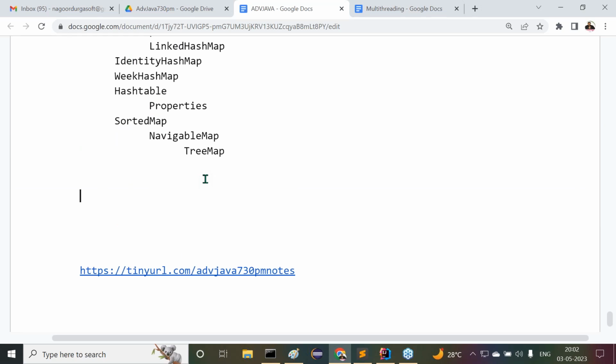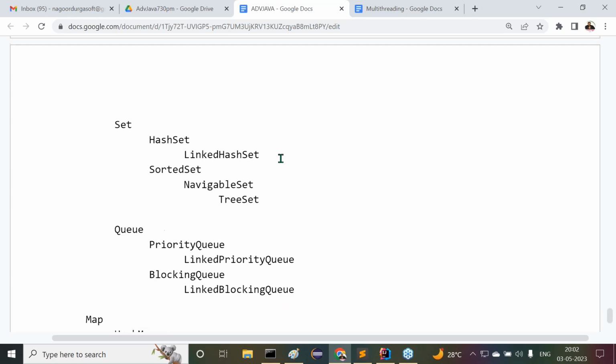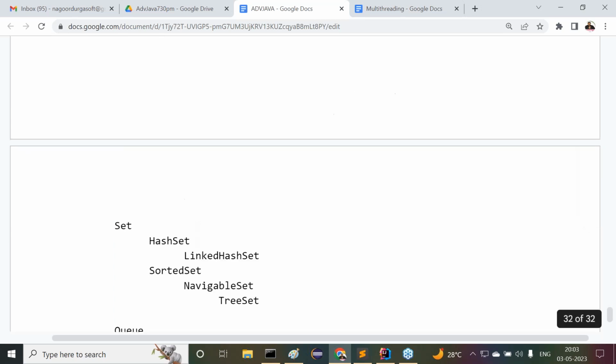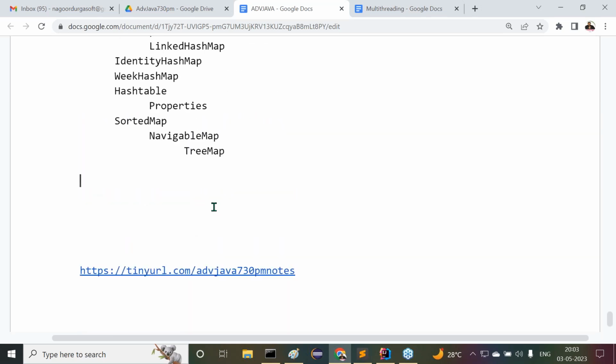Here the description about each and everything is not required. Directly here we can understand. Maximum in our case we are going to use list and array list. One simple example I want to provide for this list and array list. Later on we are going to talk about the properties file. All of you observe carefully how I'm going to provide this list and array list.